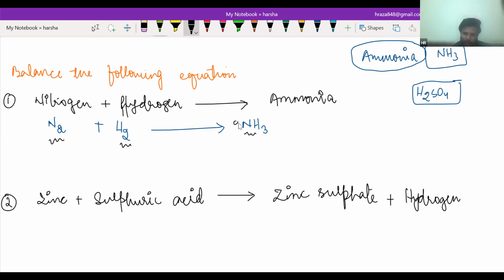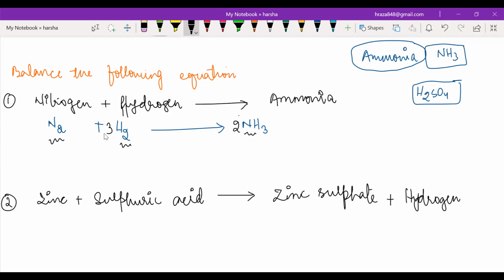So if I multiply it by 2, then nitrogen is balanced on the left hand side and right hand side as well. But what about hydrogen? On the left hand side, hydrogen is 2, and on the right hand side, hydrogen is 6. So what I'm going to do is multiply it by 3. So on the left hand side, hydrogen will also be 6. Is that clear, everyone? Yes, sir.